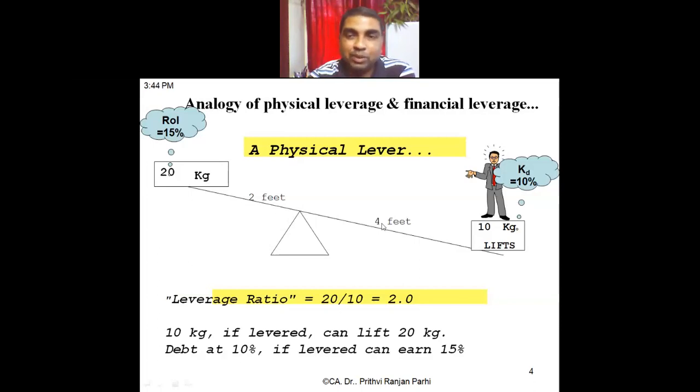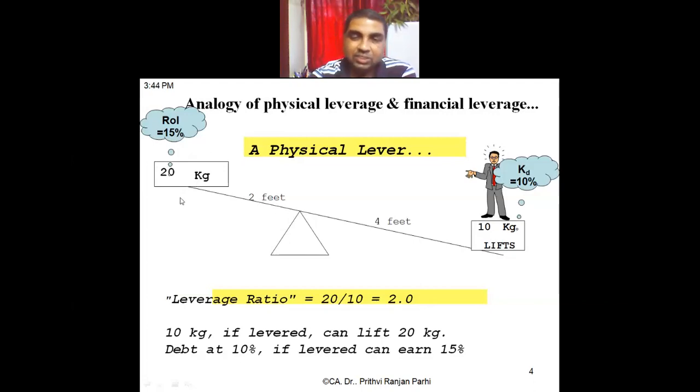Exactly the same thing we'll do. But how is it possible? How with 10 kg weight can we lift 20 kg? We have to create a lever like this. Okay? And we can say this is the leverage ratio of 20 by 10, or 2:1. This is my leverage ratio. 10 kg का effort लगा के I am getting the reward of 20 kg. This side I am showing as effort, this side I am showing as reward.